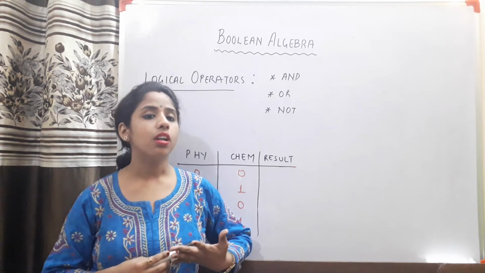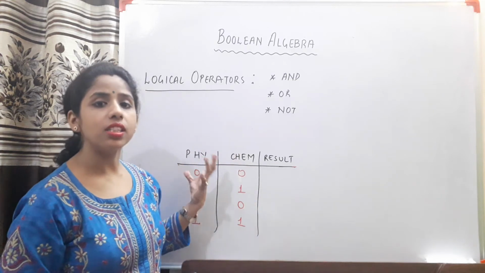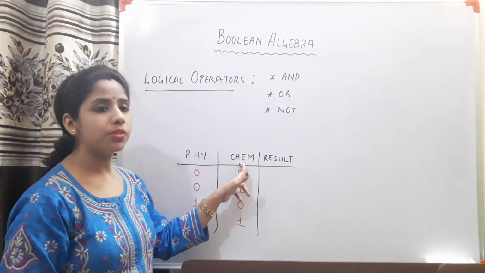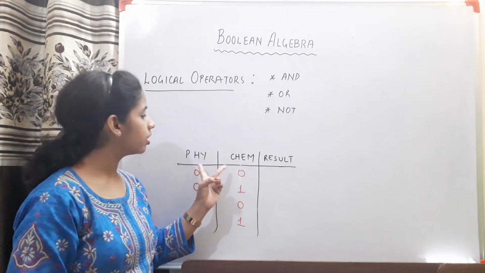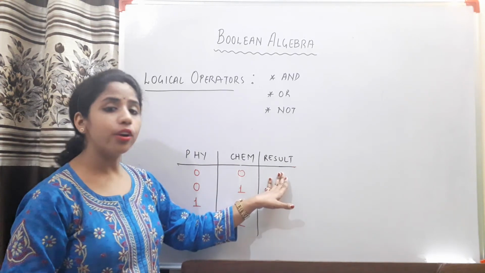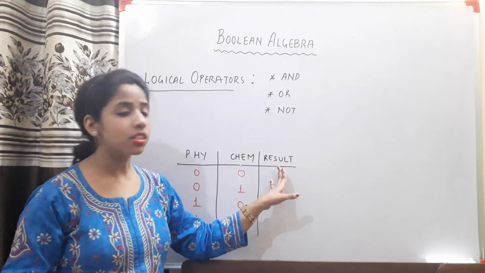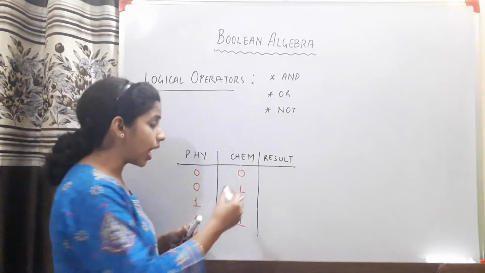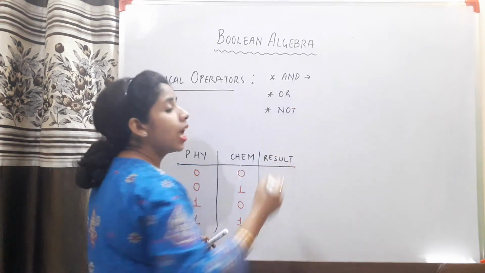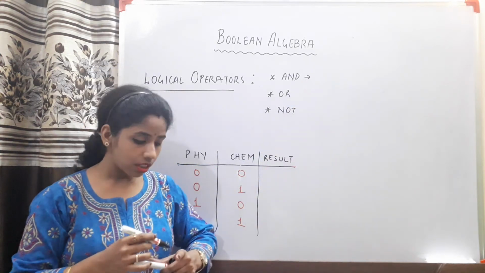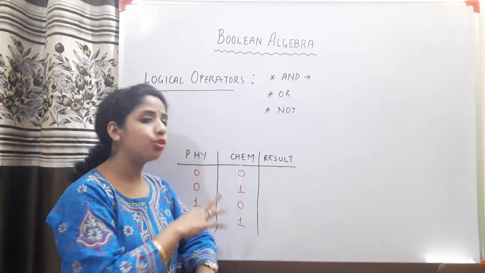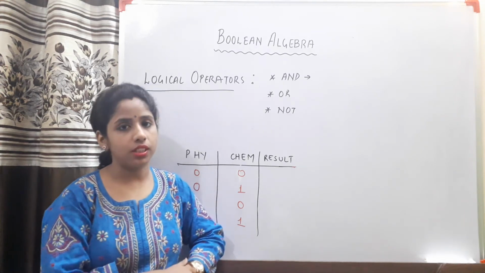Now I will take up again the same example which I took earlier, that there are two subjects and the test has to be conducted in these two subjects, and according to the given situation of being passed, you will compute the result. So the AND operator says that you will be passed only when you are passed in both the given subjects.